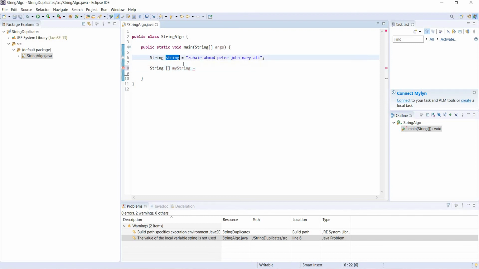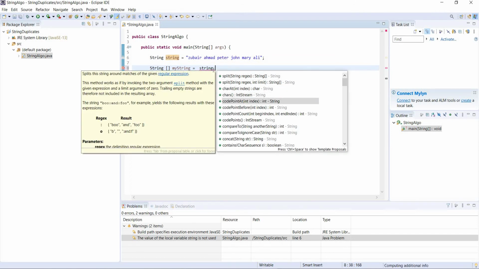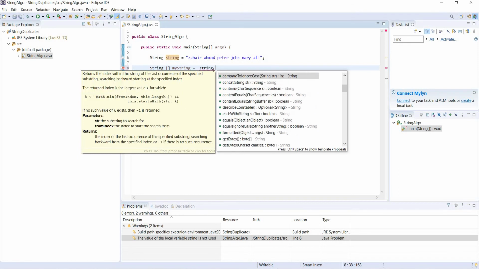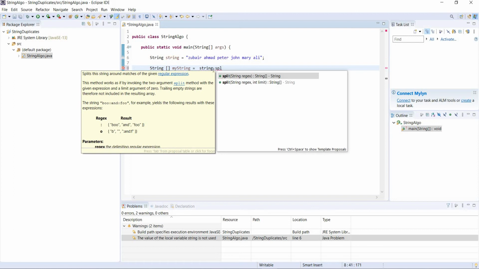So we're gonna take this name my string, string dot, and you can see a whole lot of functions Eclipse opened for you. You can choose split, and you see it's telling you how the split works: split this string around matches.